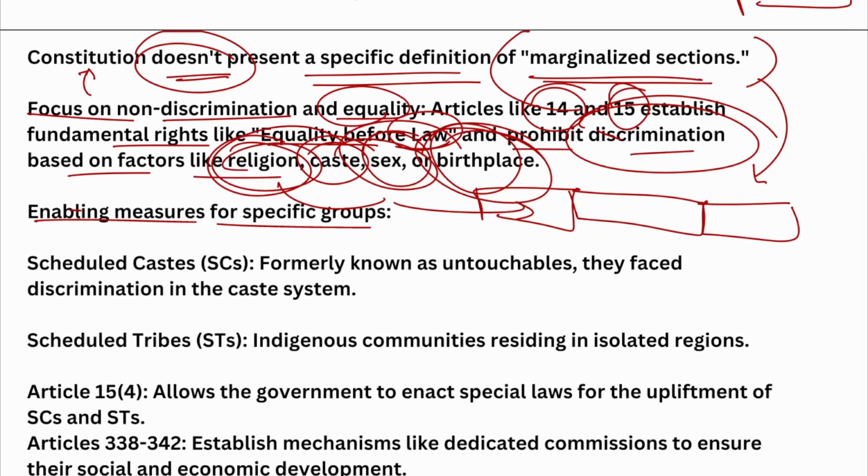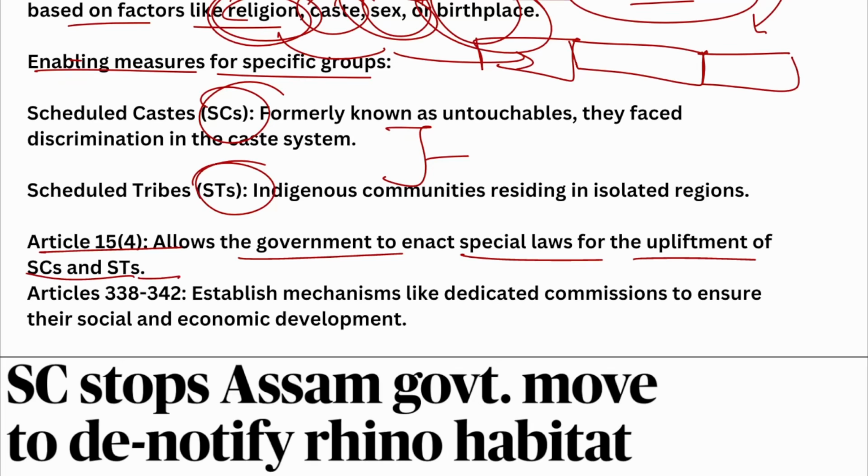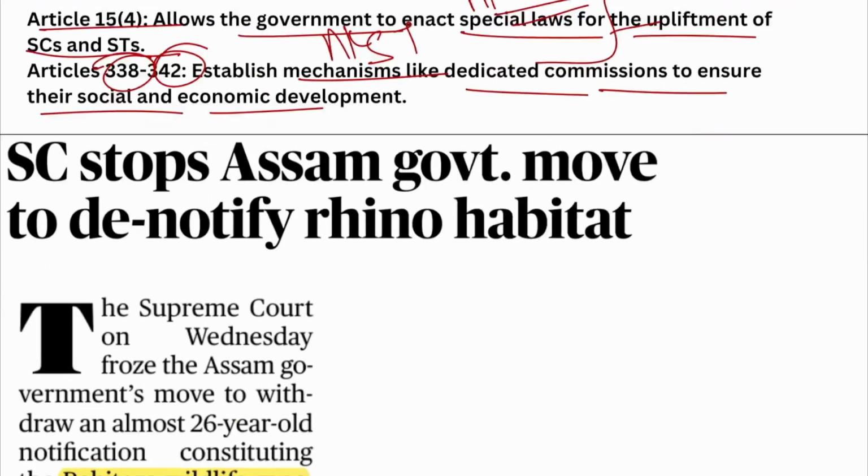So the constitution also has specific measures for SC and ST. You can read about which articles deal with these. Article 15.4 allows the government to enact special laws for upliftment of SC and STs. And Articles 338 to 342 establish mechanisms like dedicated commissions to ensure their social and economic development. That means NCST, National Commission for ST, and NCSC, National Commission for SC. So these are also part of the polity syllabus. So you must read about them. All right. Let's talk about the next news quickly.